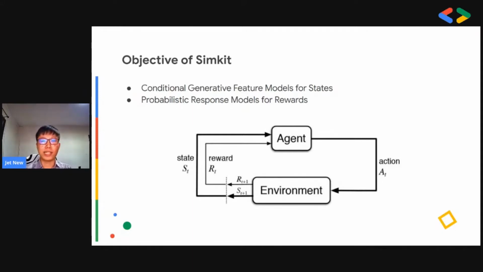Reinforcement learning is known to be unstable in training due to sample inefficiency and noisy observations and reward functions. Because the data is so noisy, how do we model the uncertainty in the data? To model this uncertainty, Simkit proposes two types of models: conditional generative feature models that model the distribution of states, and probabilistic response models that model the distribution of rewards.